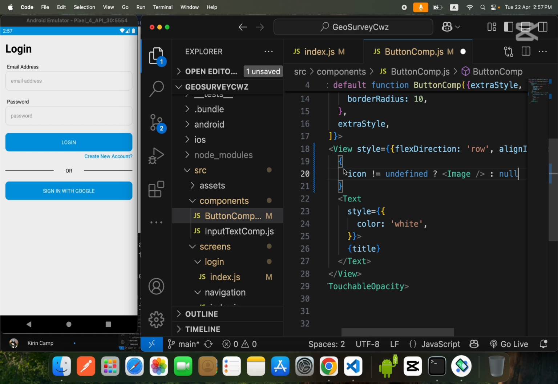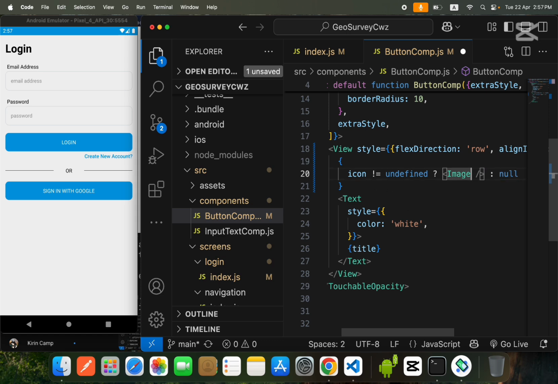Okay, so this is basic JavaScript. I hope you are familiar with it. So guys, this is the condition: if it is true, then we will show the image, else we show nothing. So it's a simple logic.